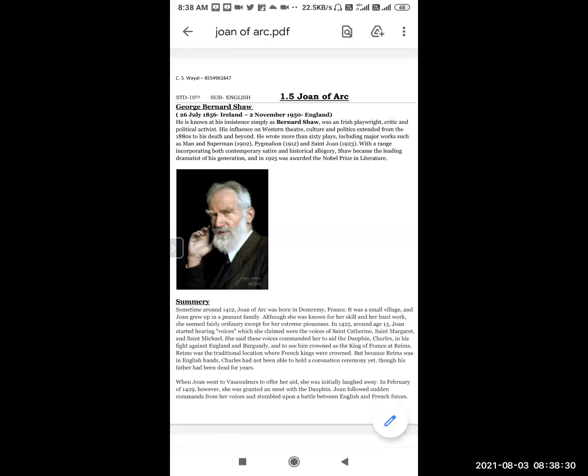Means his influence continued even after his death on the Western theatres, cultures, political parties, etc. He wrote more than 60 plays, including some major works such as Man and Superman, very famous, written in 1902.